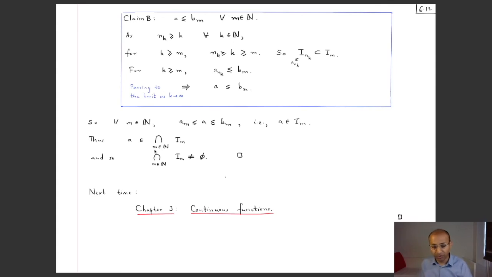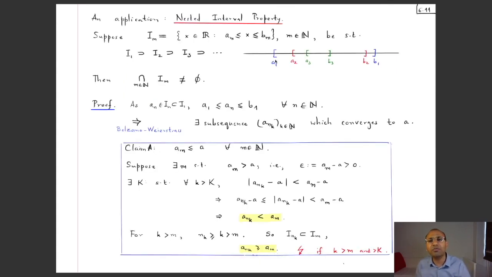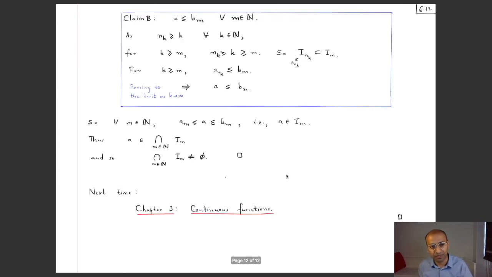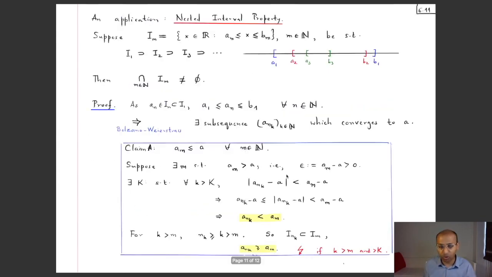Okay, so what we have managed to show is that if I look at these left end points, then that sequence was bounded, that had a convergent subsequence by the Bolzano-Weierstrass theorem, and whatever its limit is, in fact it belongs to this intersection. Okay, so this property of the real numbers is called the nested interval property.